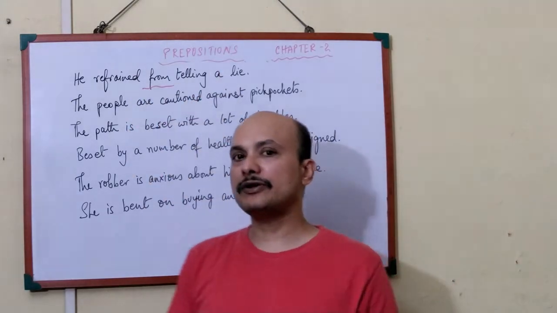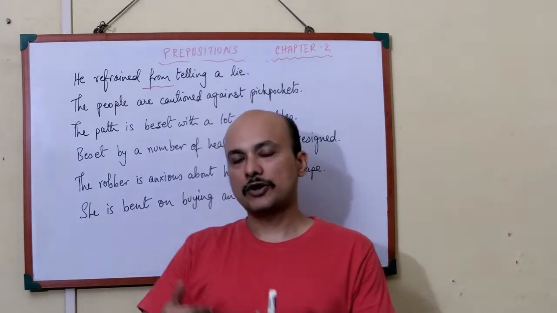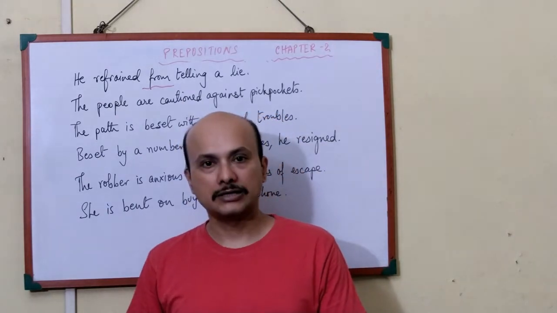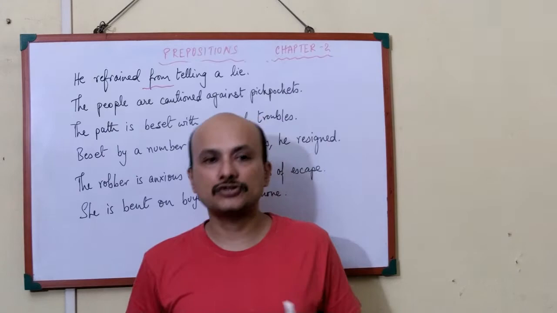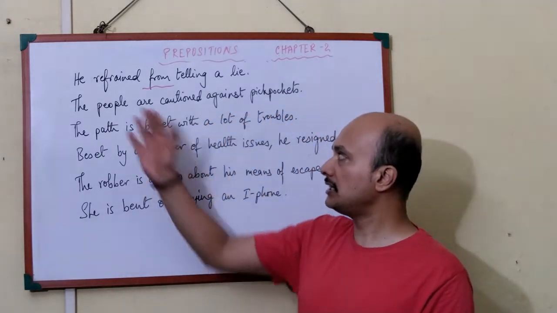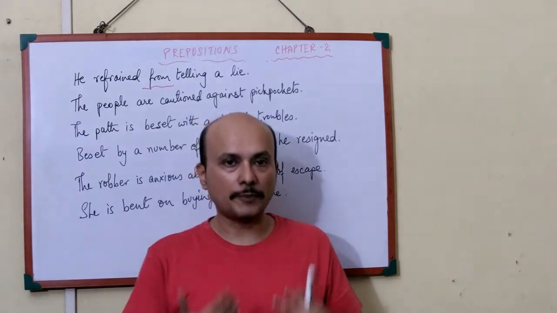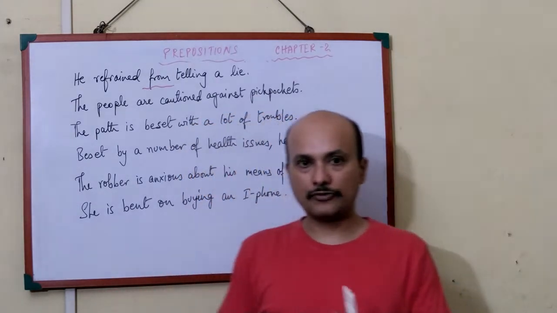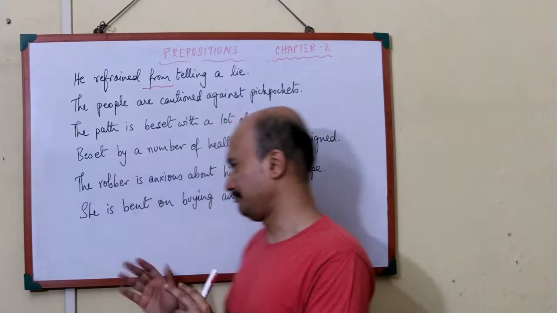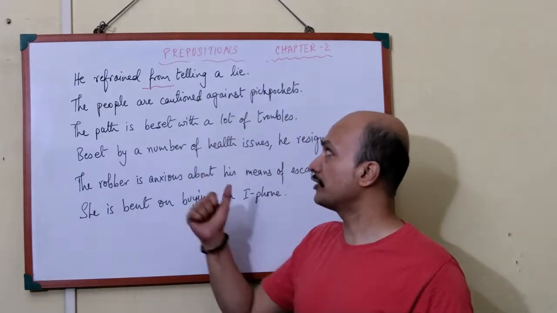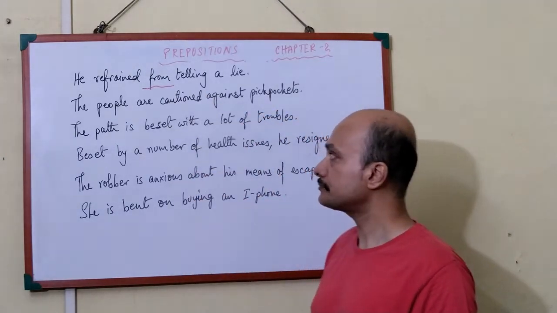What does it mean? Refrained means stopped or prevented from telling a lie. So refrained from means prevented or stopped from telling a lie. He refrained from telling a lie. That means he did not tell a lie. He stopped from telling a lie. So refrained from means stopped. It's kind of a phrasal verb that is used. So refrained from telling a lie.